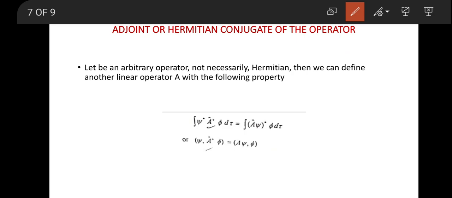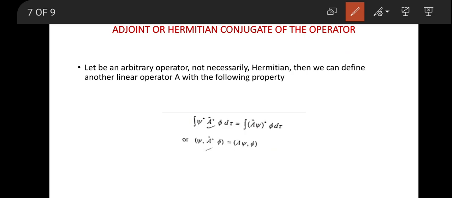Then we can define another linear operator A† with the following property: integral of ψ* A† φ dτ equal to integral of (Aψ)* φ dτ, or it is represented in the form of expectation value form, in the normal state function form, (ψ, A†φ) equal to (Aψ, φ).